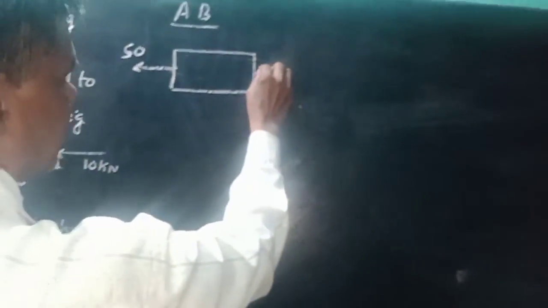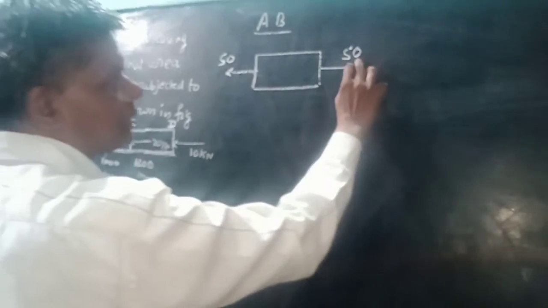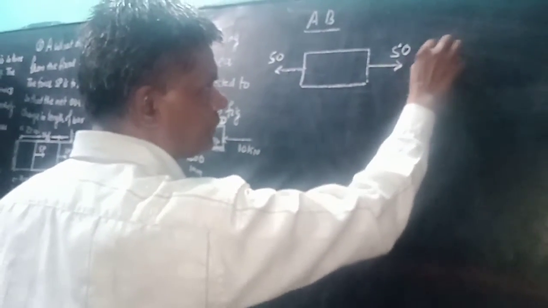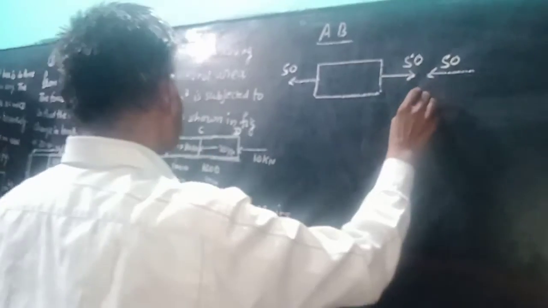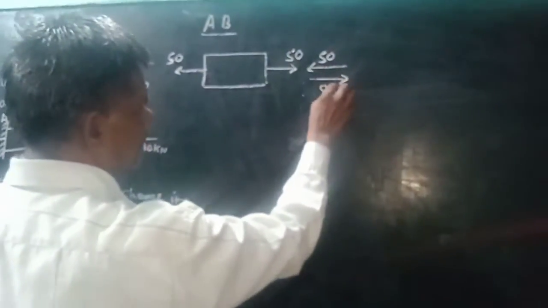This is bar AB, starting force is equal to 50 kilonewton. So therefore opposite force applied on this side is 15 kilonewton, but this 15 kilonewton is balanced by another 50 kilonewton. And here the total force on this side is 80 kilonewton.